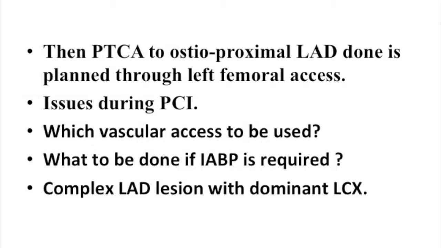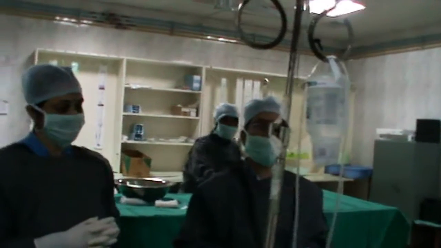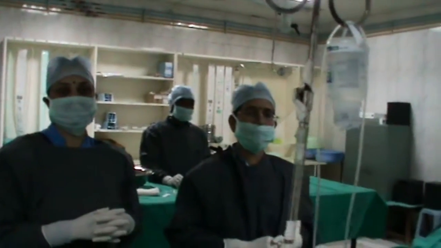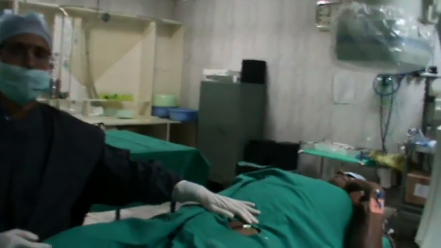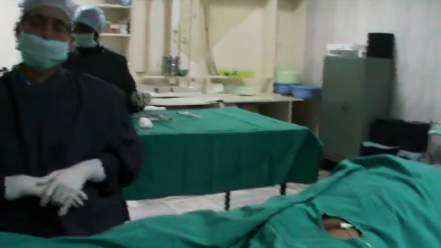So actually the major problem in this patient is not only the pseudoaneurysm repair from the right femoral artery, but unfortunately we have asymptomatic occlusion of the right radial artery. The leftover access for us is left radial artery and left femoral artery. To add to that problem, we have a very complex proximal LAD lesion. So finally we decided to go through the left femoral artery. So we cleaned it and we put the sheath in the left femoral artery, and we are going to do through this route.